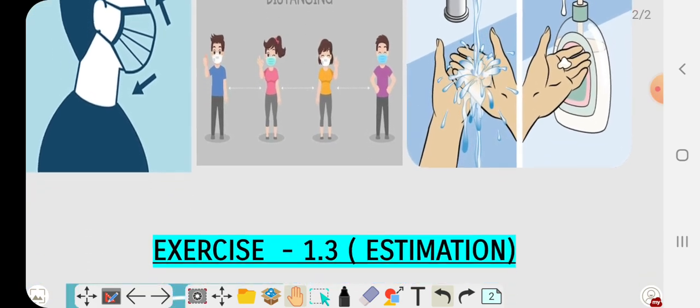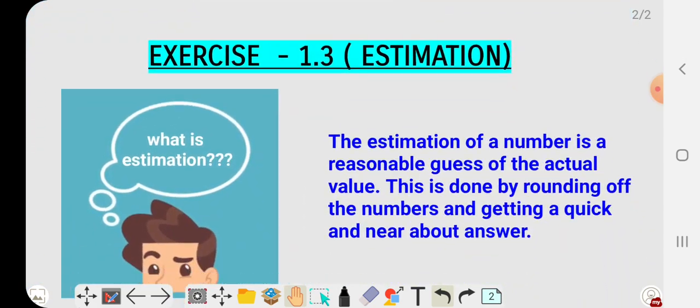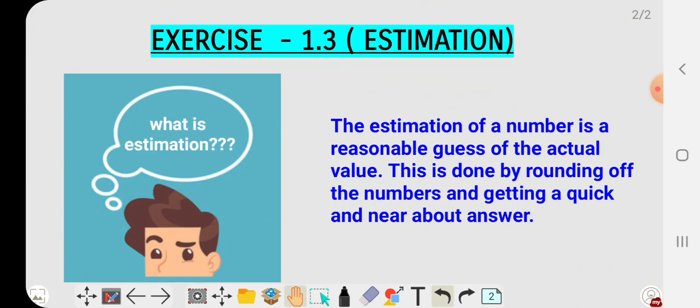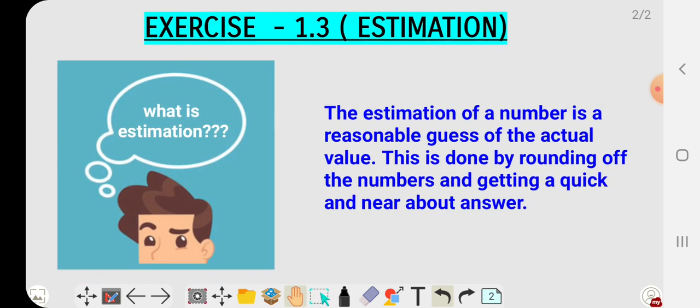I am also good. So, today we are going to start the third exercise, that is 1.3 of chapter first, Knowing Our Numbers. You can see here in the third exercise we are going to discuss estimation.